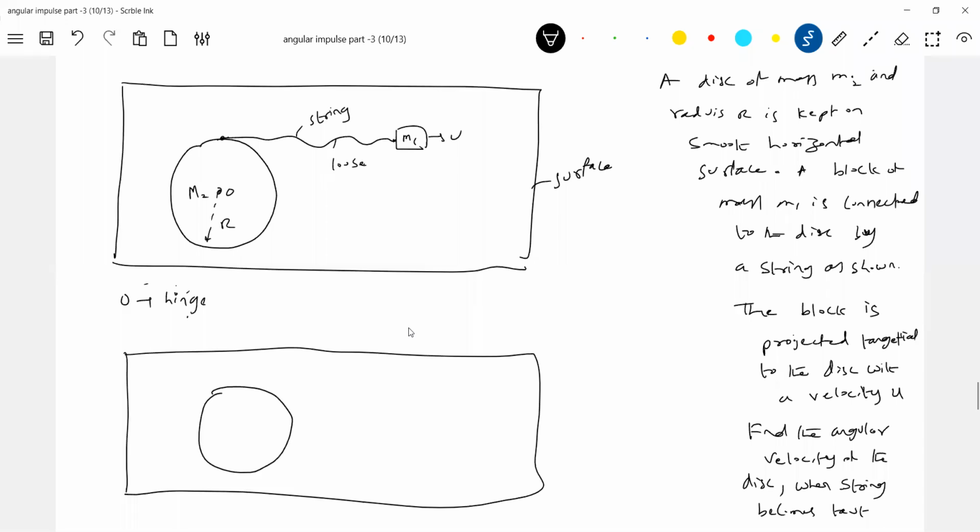what we see is that this is a disk. The string becomes taut, so I'll show a little bit of position like this here. Then an impulse JT is set up.